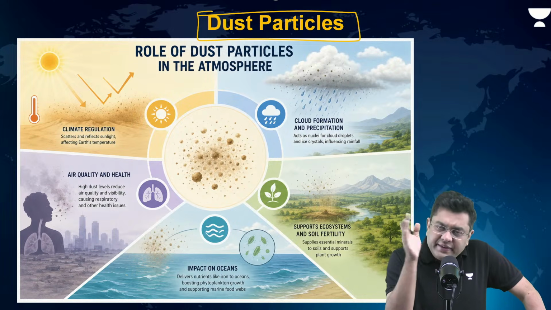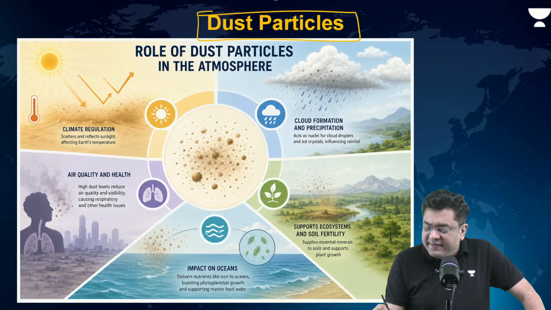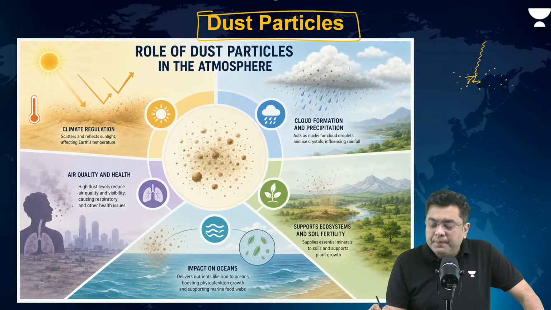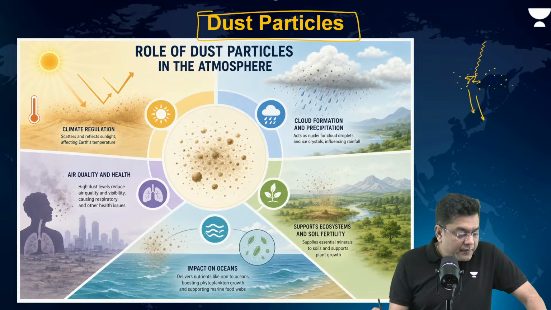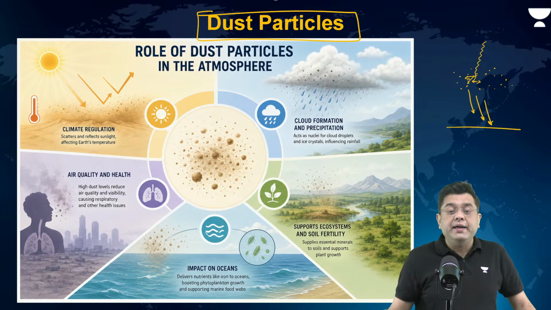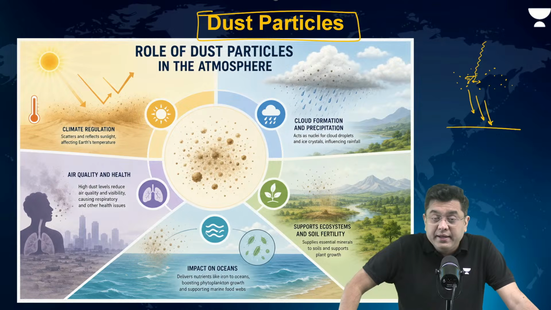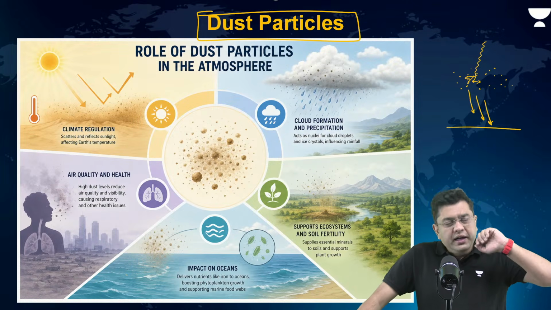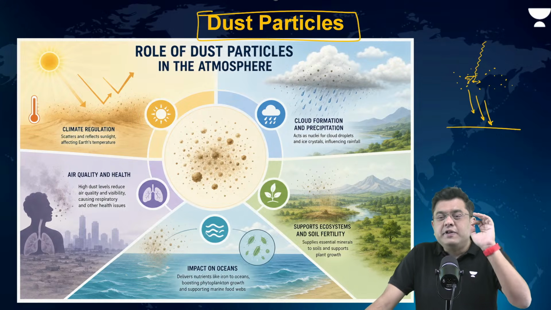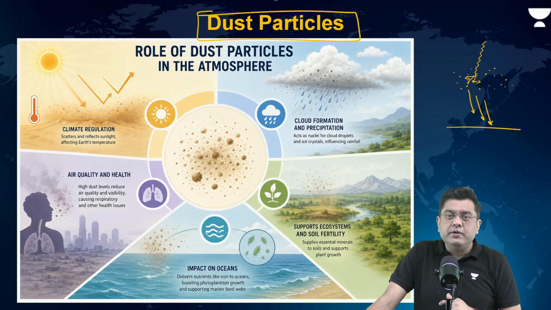Now, these dust particles will basically trap the light and heat during daytime. Solar rays which come in get scattered and trapped in the dust particles. And eventually during night time, that light is visible to us. That is why, even in the darkest of the night, you don't go blind. You are able to figure out that, okay, this is a building, this is a road. That is because of the scattered light produced by the dust particles.